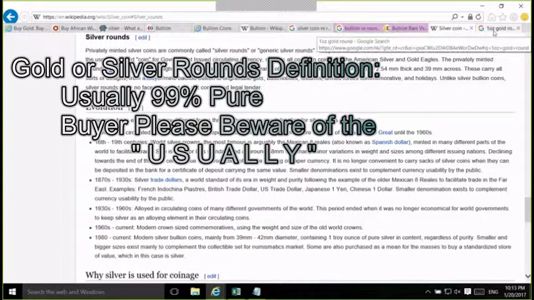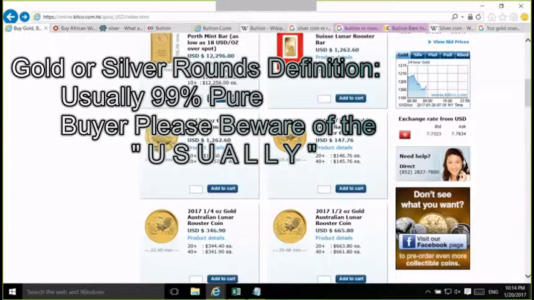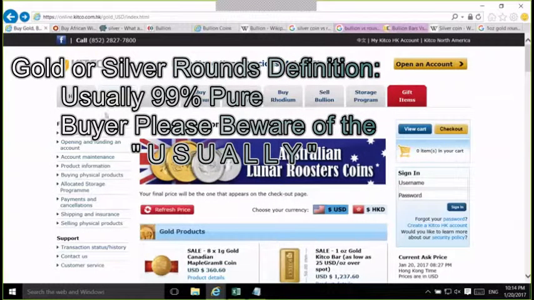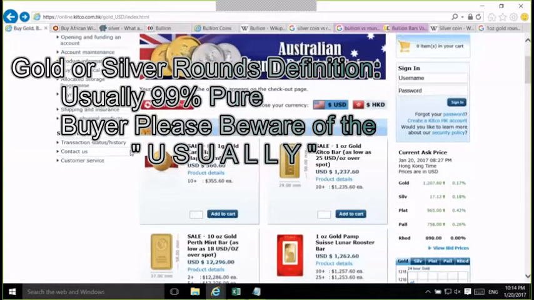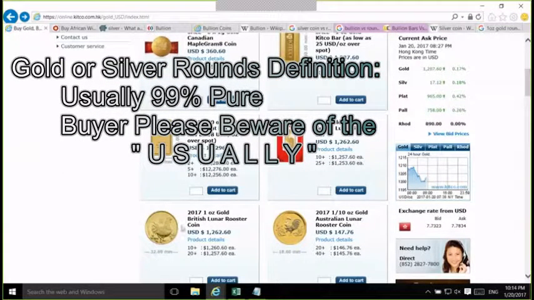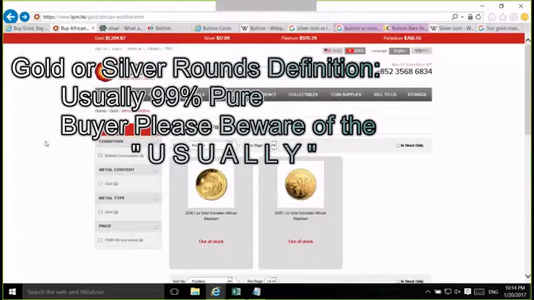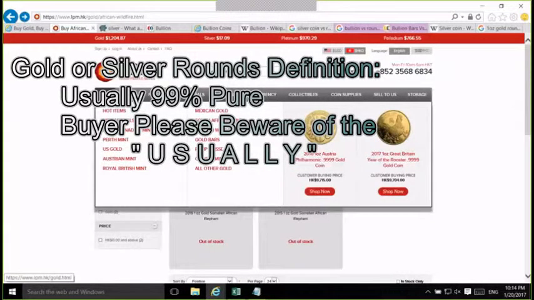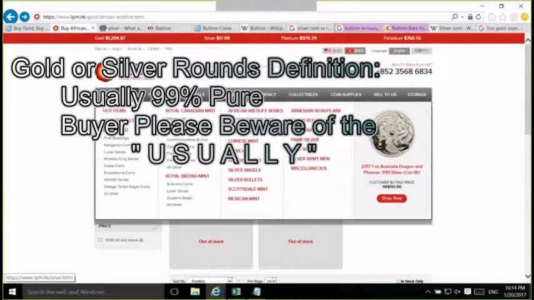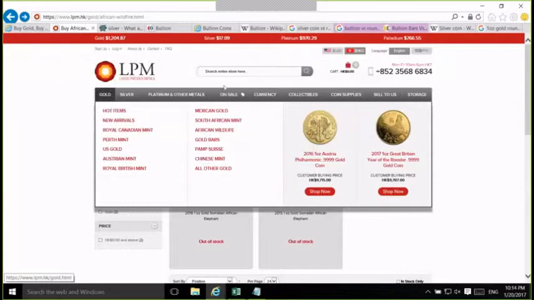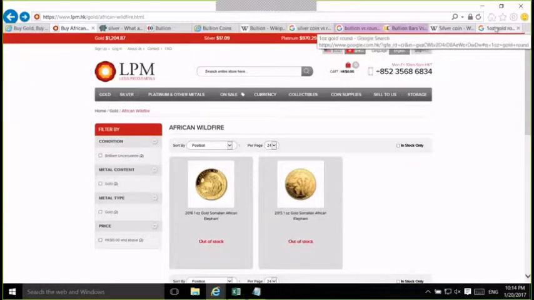Lastly, there's always the question of gold rounds, because I have never really seen people call them that, right? If I go to one of the sites I typically use, which is Kitco, you will see buy gold, right? But you never see buy gold round, and actually you never see gold that's not minted. And let's just say another site is LPM, right? If you go to their site, yep, you can see all kinds of gold coins. However, when you go to silver, you do see silver rounds and silver bars. So what happened to gold rounds?